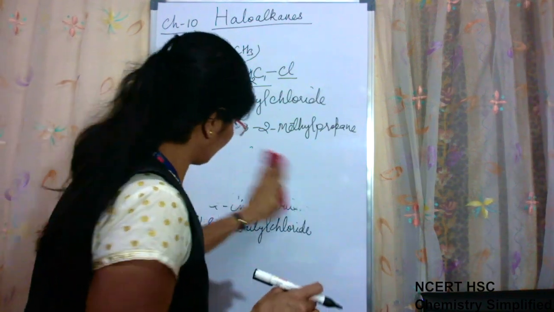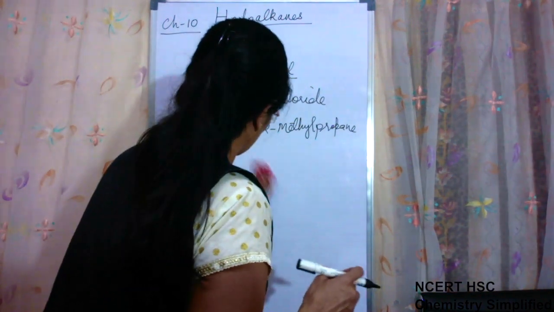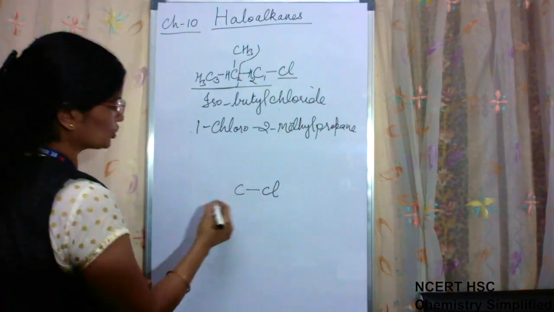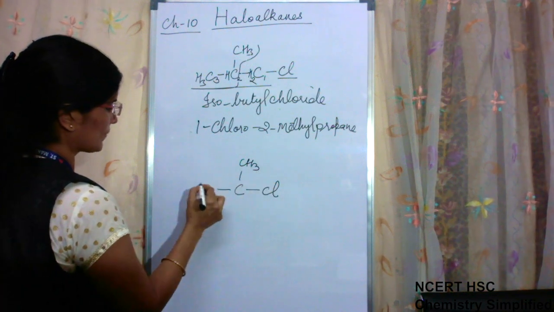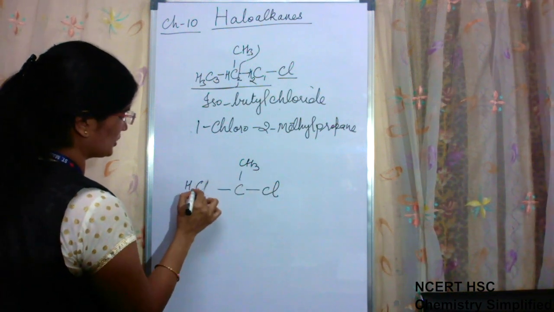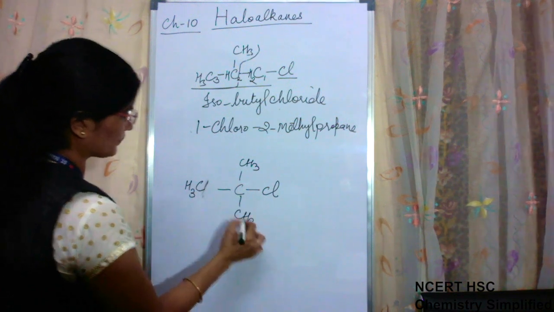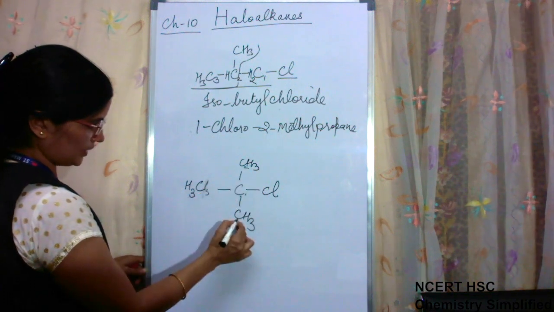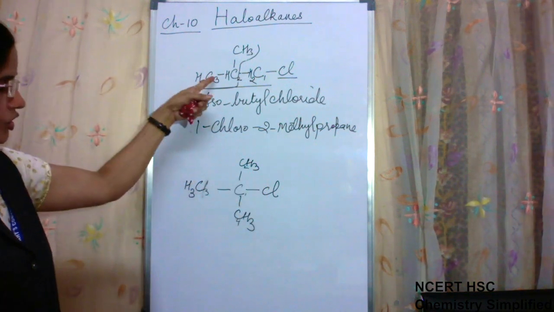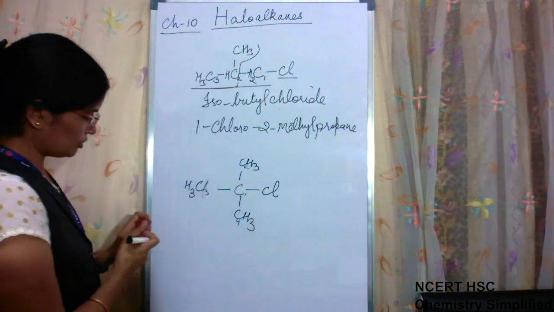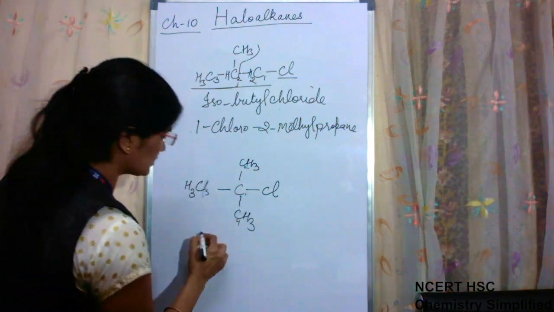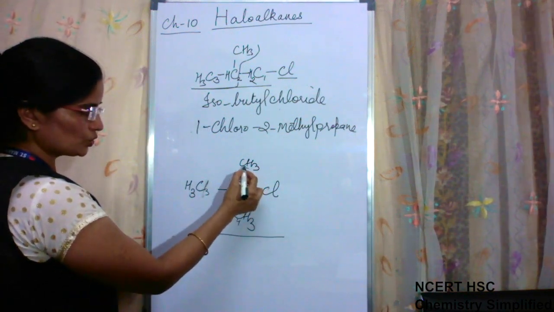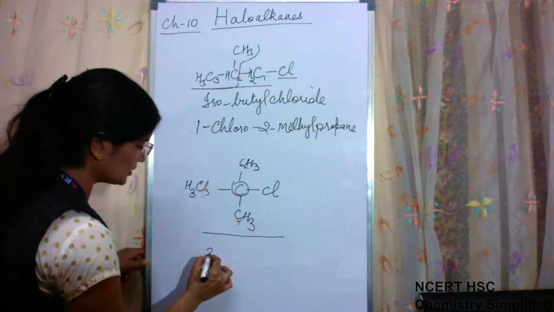Now again with the same number of carbon atoms we will talk. One carbon having a halogen attached to it, CH3, CH3 and CH3. Again see, the number of carbon atoms is 4. Here also there were 4, before also in the straight chain there were 4. Now in this condition the carbon atom which bears a halogen atom is attached to 1, 2, 3 carbon atoms. So this condition is the 3-degree condition.